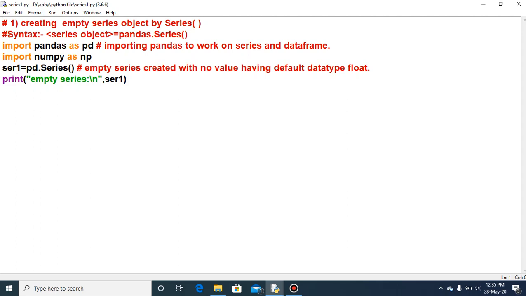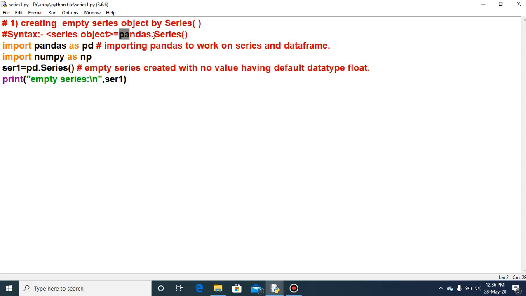Okay, so first of all, you see the syntax. If we want to create an empty series, what is the way to write it? First of all, you will write the name of the series, that is the series object, as we did in creating the array. First of all, we had written the array name. So here also we will first write the series object, the name of the series, and then after the equal to sign,